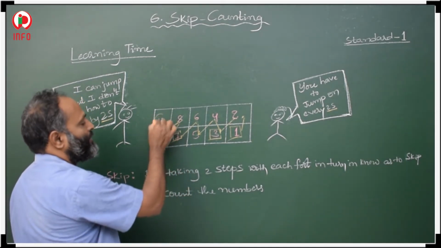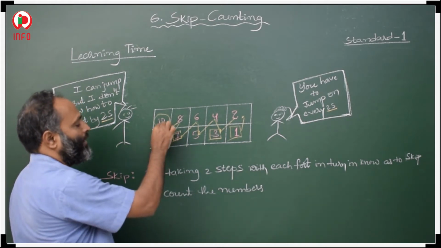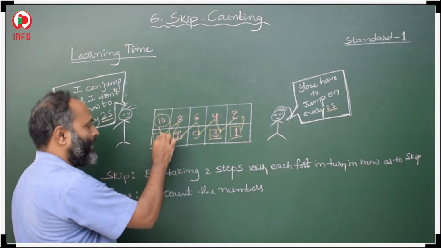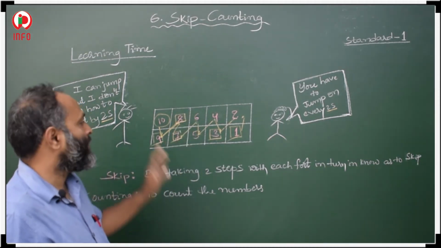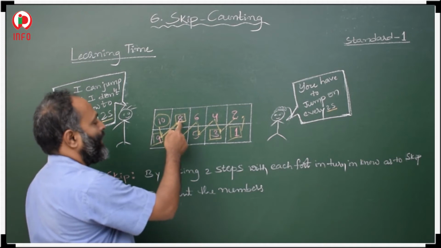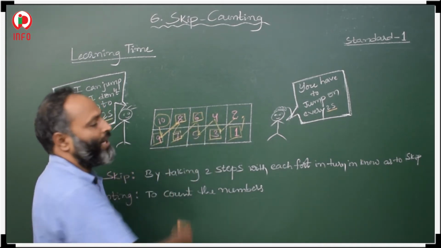Then if he starts from 10, going in reverse order: 10 to 9, 9 to 8, he will be at 8. After skipping 2, 8 to 7, 7 to 6, he will be at 6.